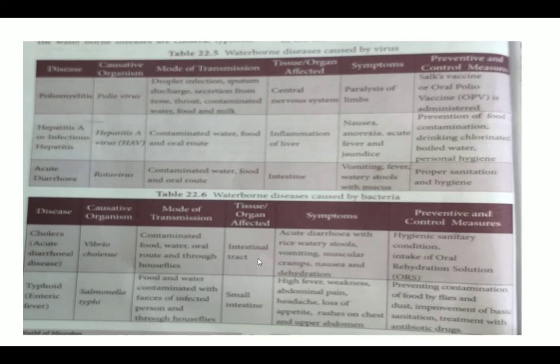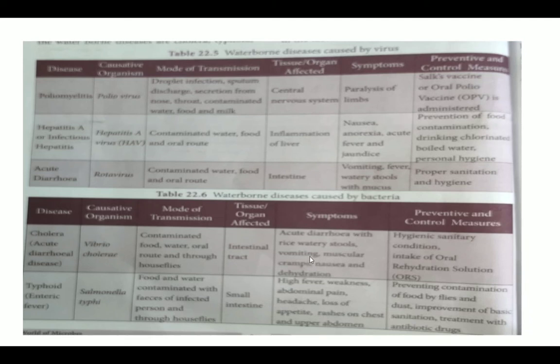Likewise, typhoid affects the small intestine. How it is transmitted means through contaminated food and water. Cholera as well as typhoid are caused by contaminated food and water.